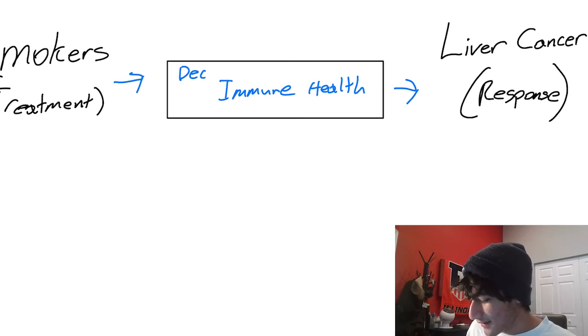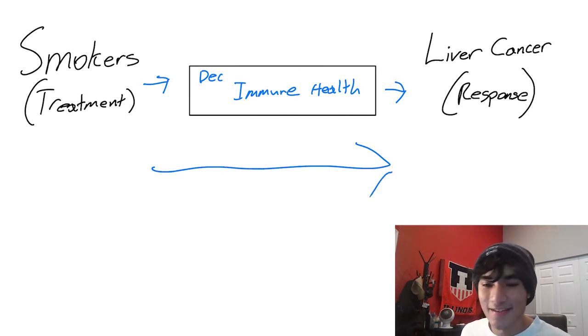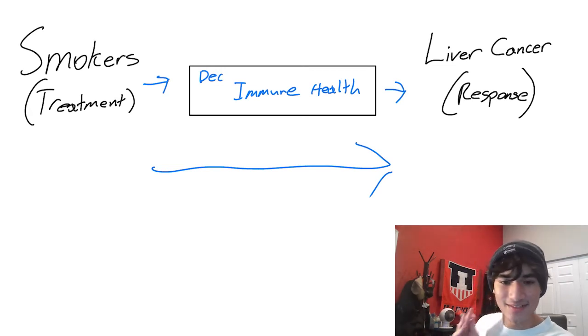If you notice the arrows, they're all moving in one direction, and this is a classic example of cause and effect. Don't overthink it. They're all moving in one direction. So this is a typical causal link. Smoking is damaging health, which is causing liver cancer.